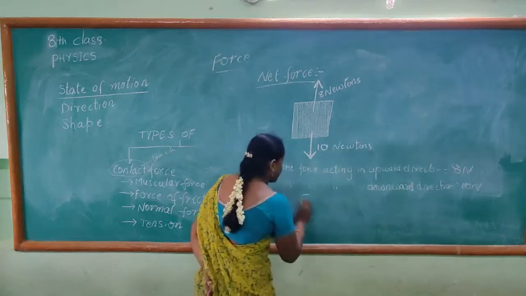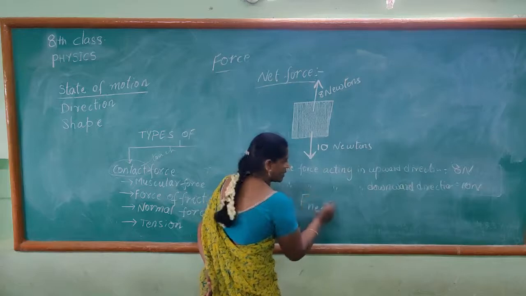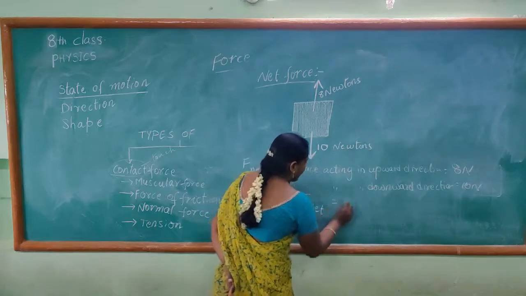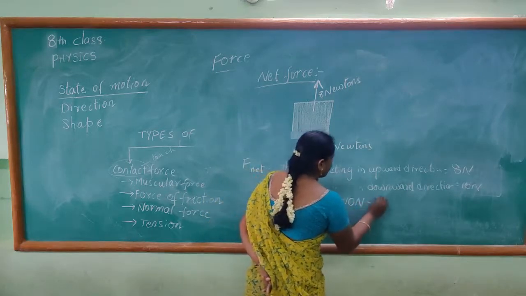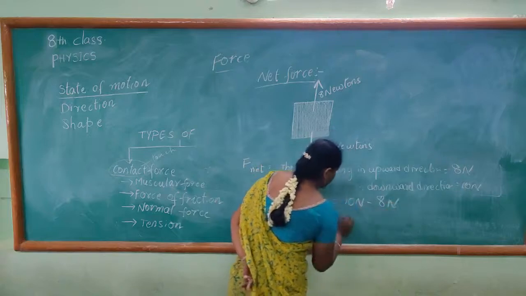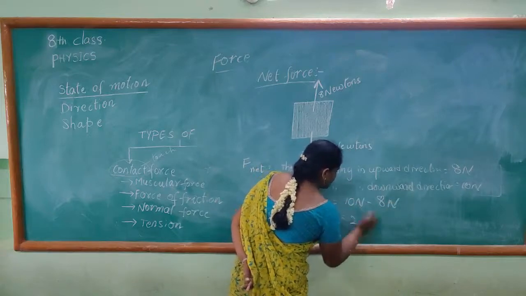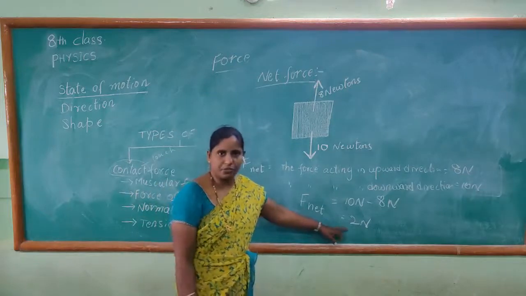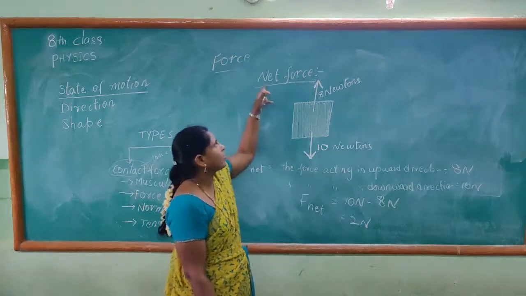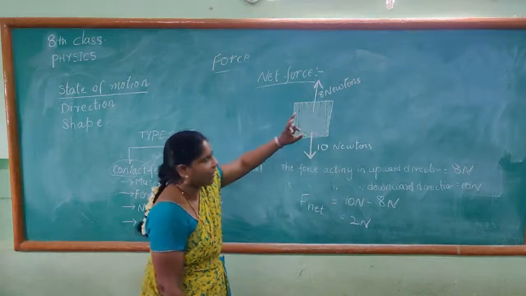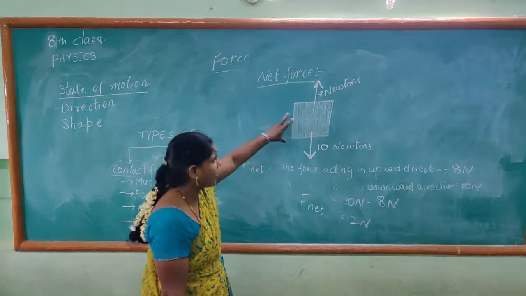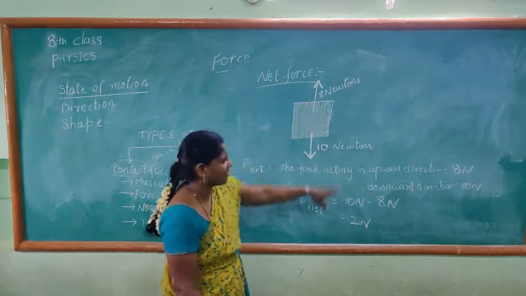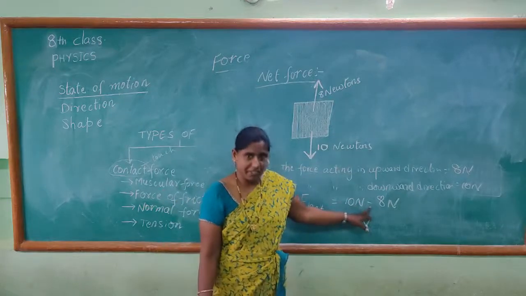So F net is equal to 10 newtons minus 8 newtons, that is equal to 2 newtons. This is how we find out the net force. When the forces are acting in opposite directions, we are supposed to take the difference.